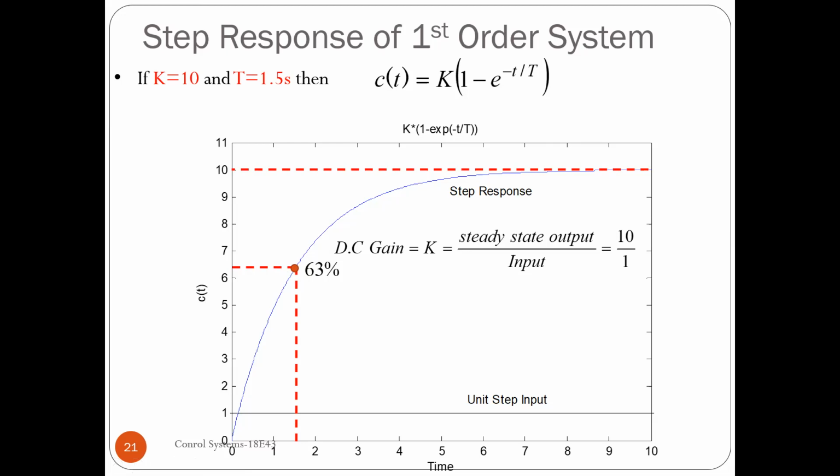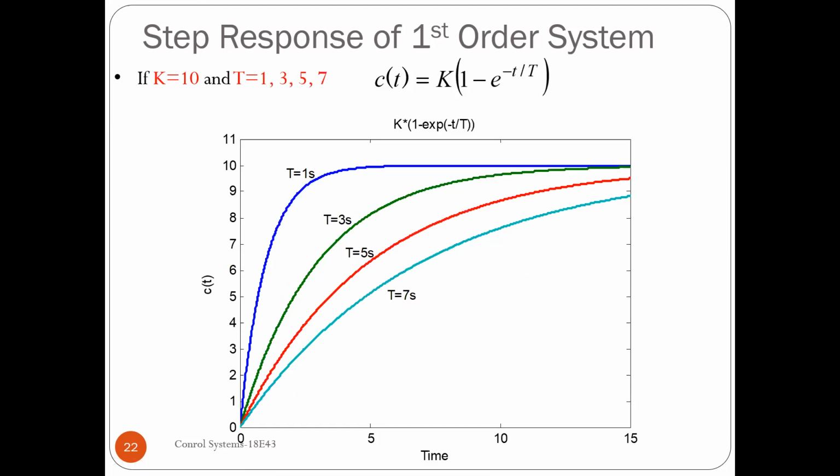Approximately 63%. So it has reached the 63%. This is one piece of information we should have: in a first order step response, at the time constant T, the output will reach its 63% value. Gradually, after a few more time lapses, you will find that it is reaching the steady state. But exactly at the time constant T, it will be reaching 63%.